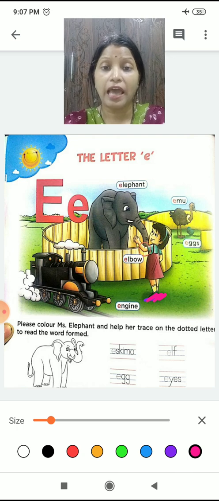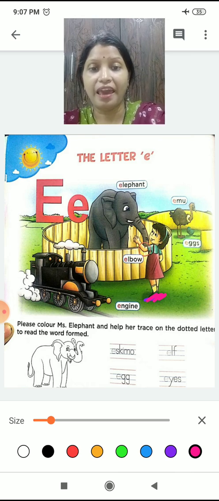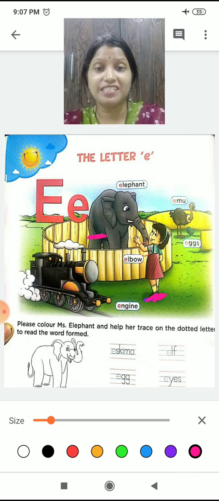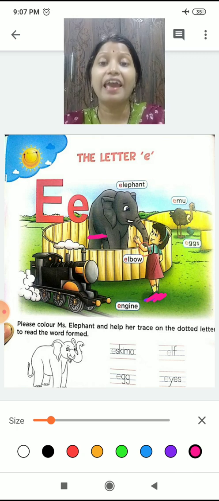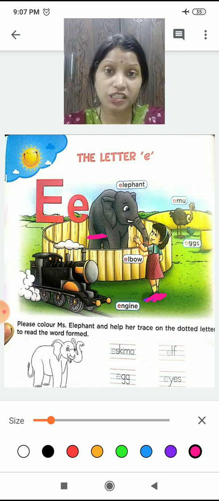So she wanted to see the elephant. Yes. So what did she do?